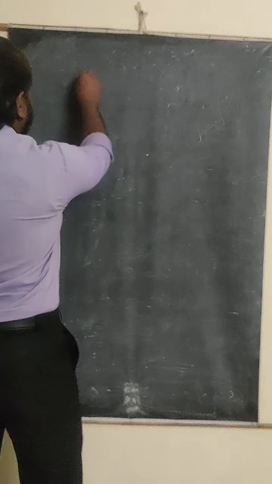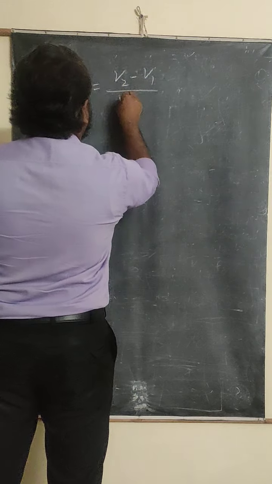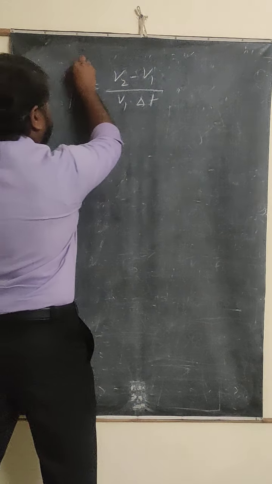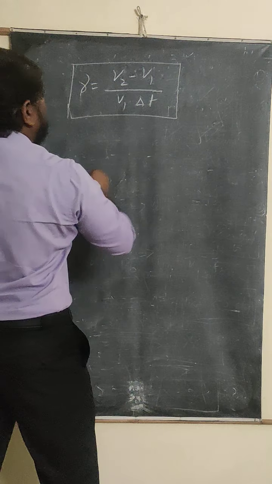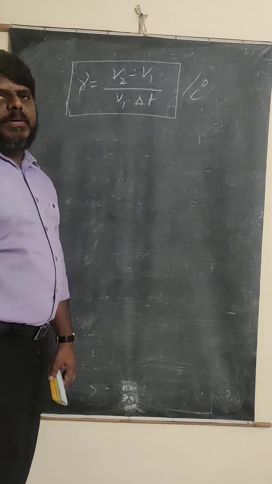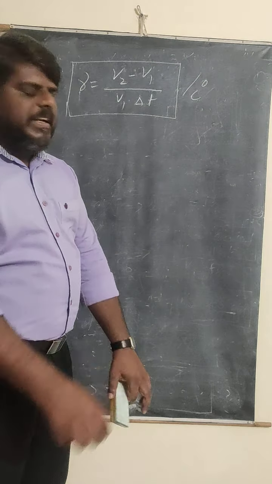So the volume coefficient gamma is equals to, what is the formula I can write? V2 minus V1 by V1 into delta T. What does delta T represent here? Change in temperature. And what are the units? The units are per degree Celsius. Always remember the units are very important here. Okay, per degree Celsius.